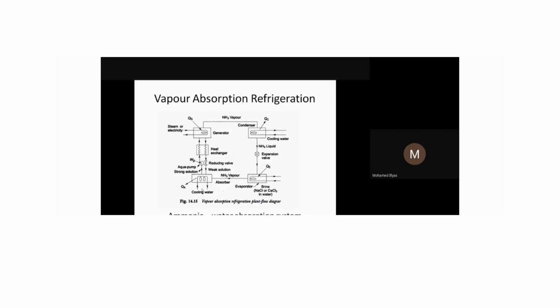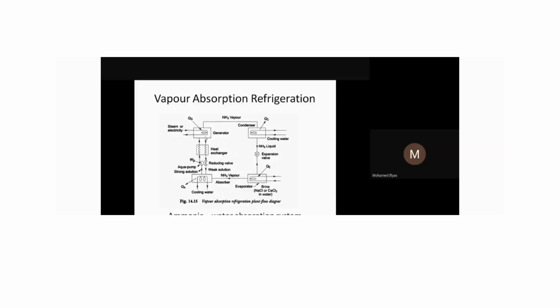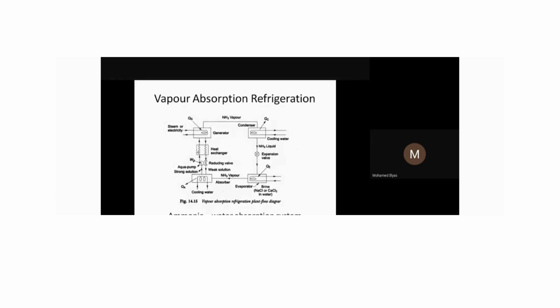So when it goes, here we have a heat exchanging process. The heat will be transferred here. Because it will be hot water, the heat demand in the heat exchanger will be reduced. So that we preheat it here. So the amount of heat which is given here may be less. That is the purpose of using the heat exchanger here.